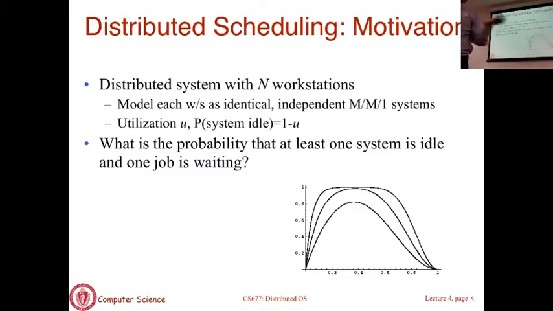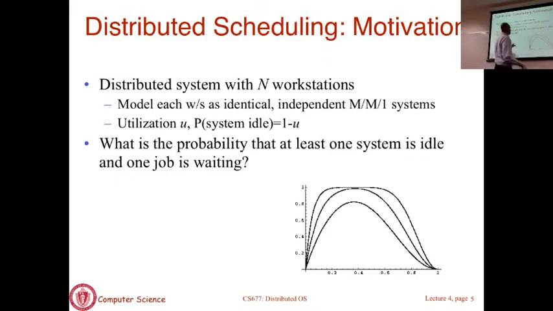The average load is somewhere in the middle, maybe 50% utilized or 40% utilized. In that scenario, you get some benefit of distributed scheduling. You may, by bad luck, enter a system which seems to be more heavily loaded than others, and you actually get a benefit of being moved to a lightly loaded system.